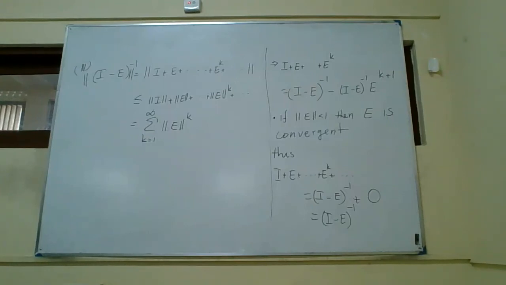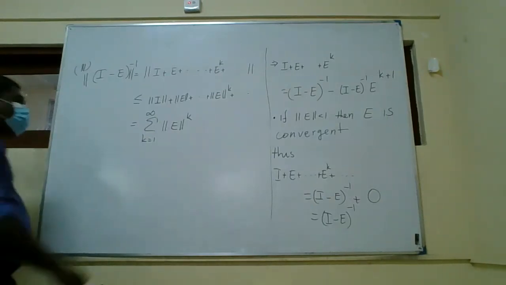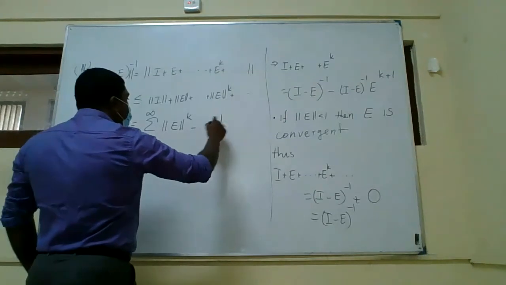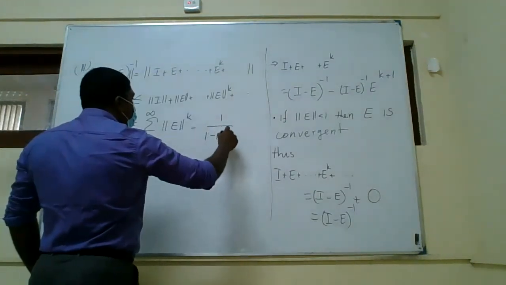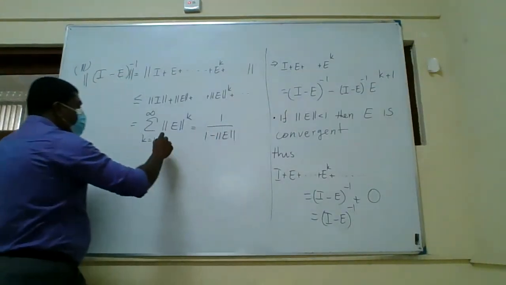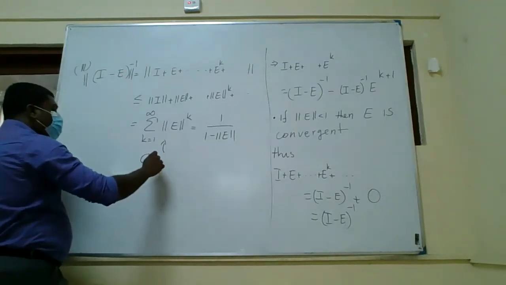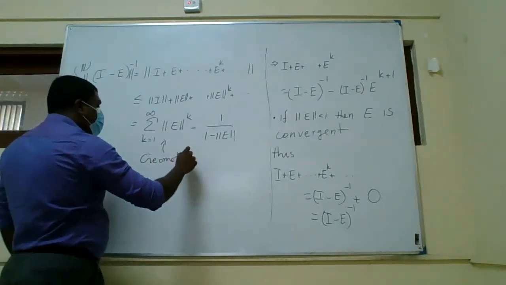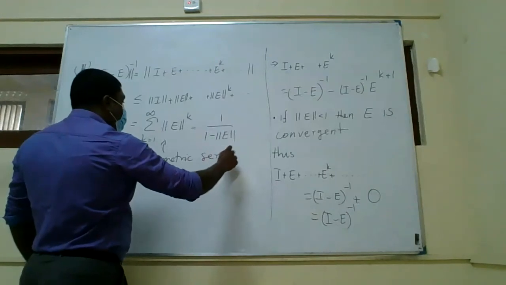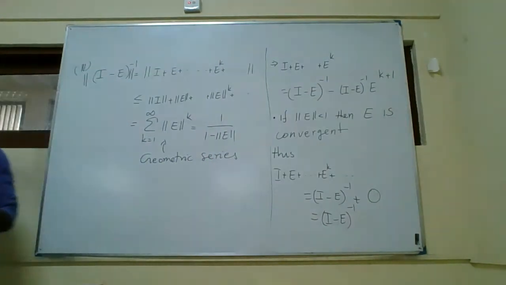So this is a geometric series, right? The sum of the geometric series, you know, is 1 over 1 minus norm of E. So when you sum the geometric series, you get this. That is just taking the norm on both sides and applying the sum of the geometric series.